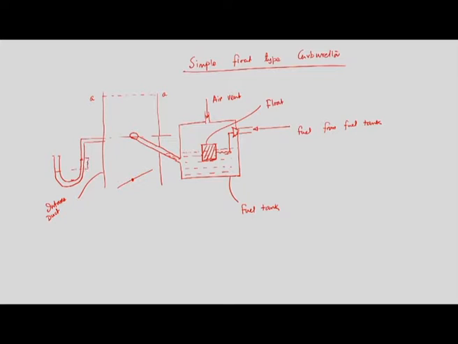So, maybe this is the pressure drop. This is a venturi only to measure the pressure drop, which I will discuss, and this is the tip of the jet, the tip of the fuel.